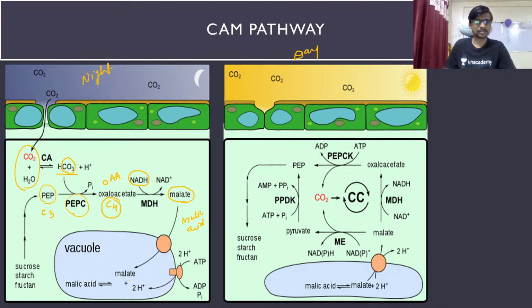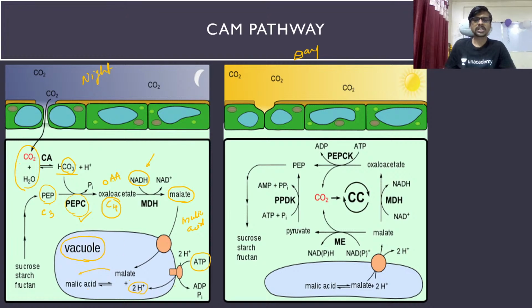can be stored inside of a vacuole. Okay, so this malic acid is stored inside of the vacuole. Now we have the malic acid inside of a vacuole, and each and every time when the malate is going inside of the vacuole, at that time we require H+ to convert malate into malic acid, and this pumping of H+ requires ATP. Okay, so actually the ATP is used here, and your reducing power is used here. And here we also require the energy for PEP carboxylase.